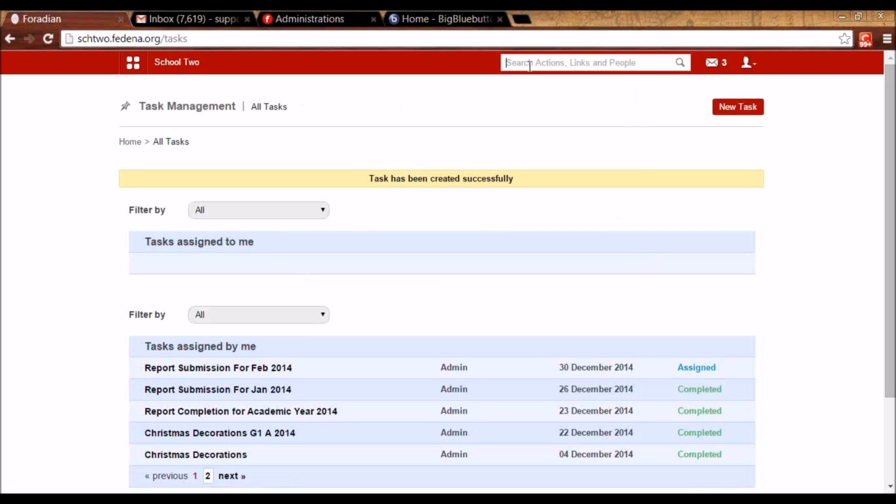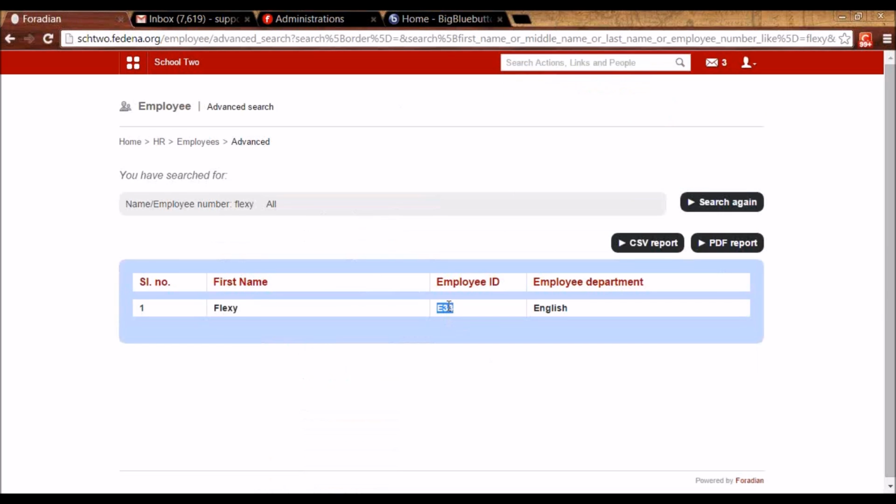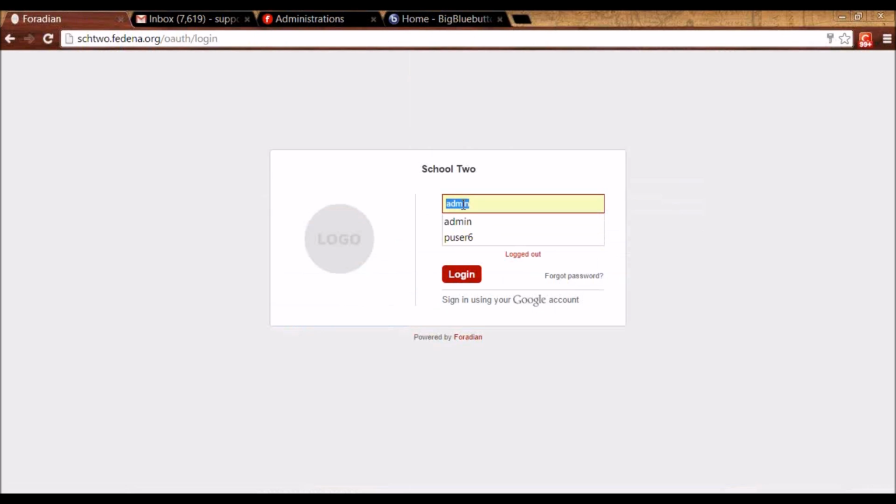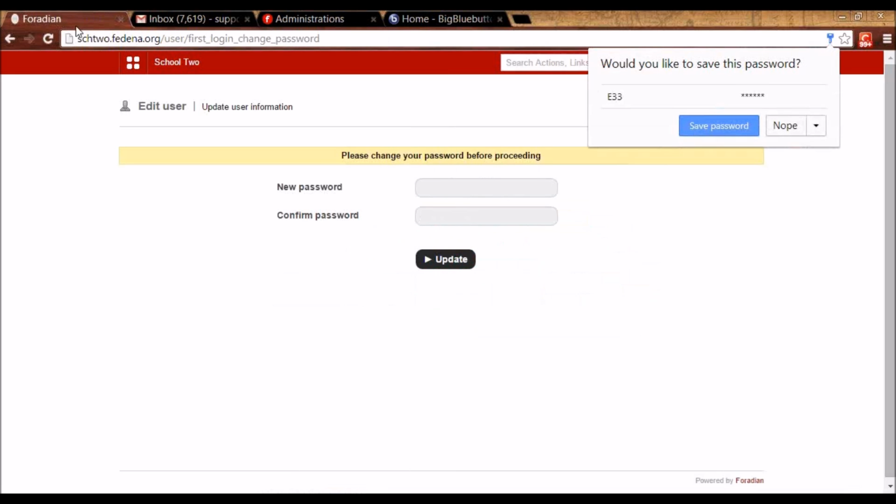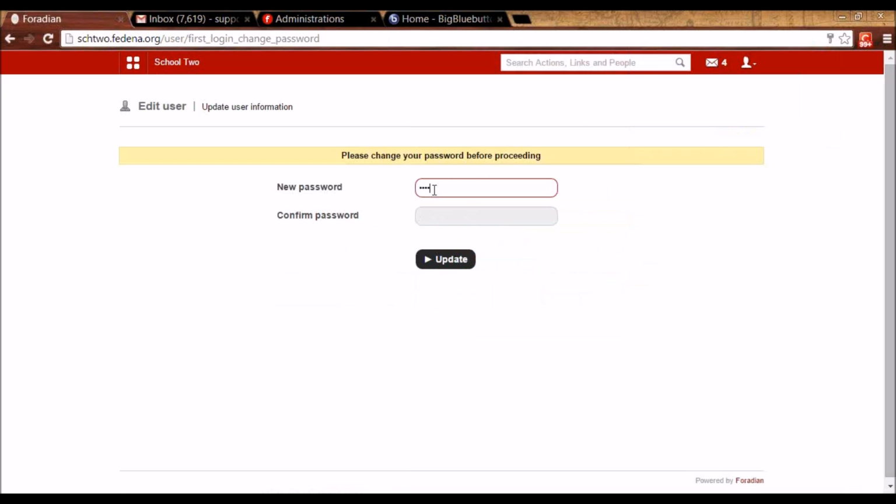Once I do this, let me log in as one of the employees now. I'm just checking the employee ID. So the employee, just let me change the password.